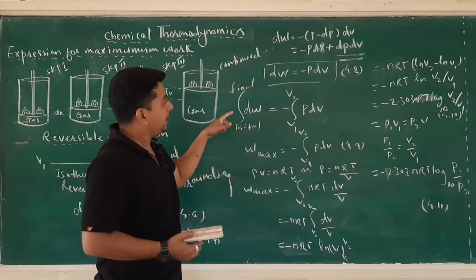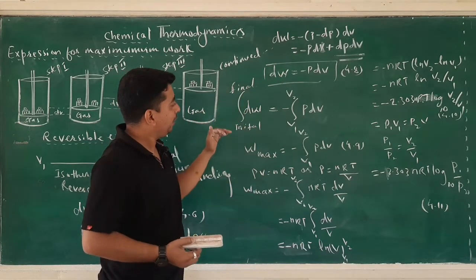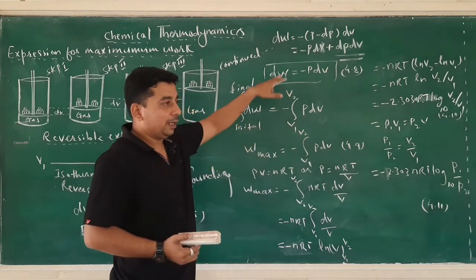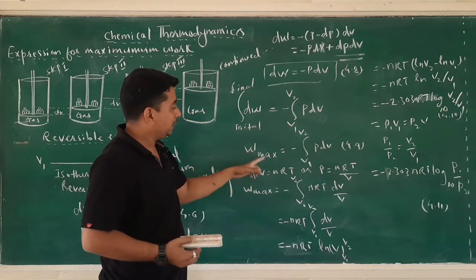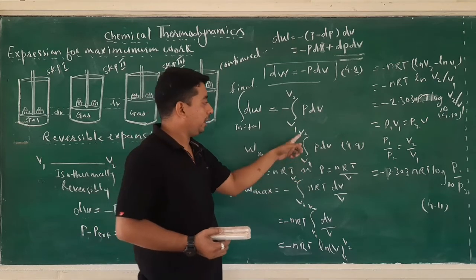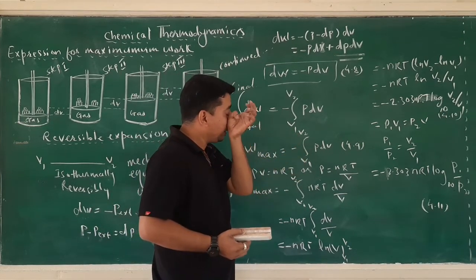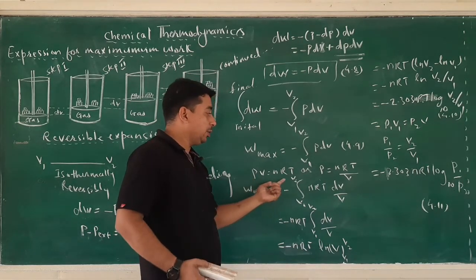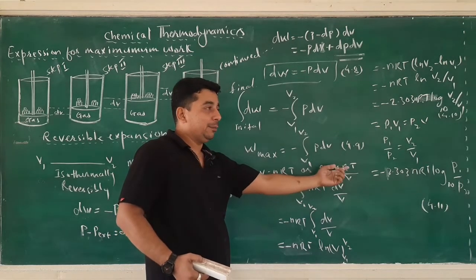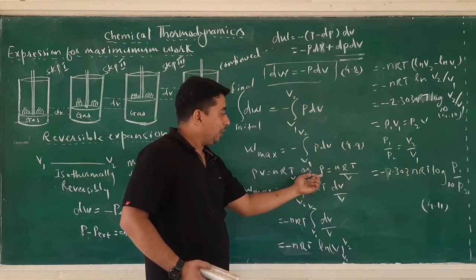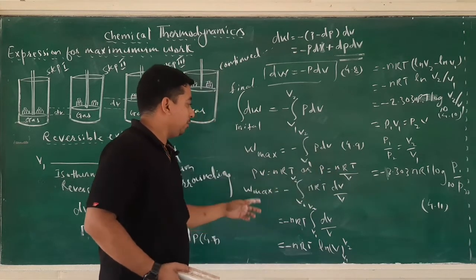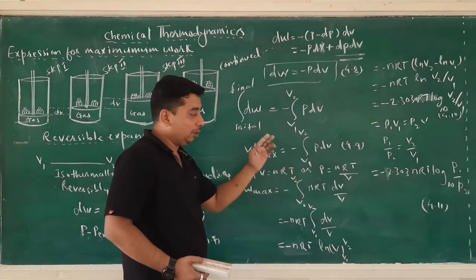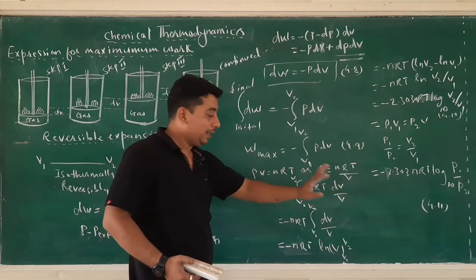Now, start integrating equation number 4.8 between the initial and final states. So, dW is equal to minus P dV, initial volume V1, final volume V2. Now, W max is equal to minus the integral from initial volume V1 to final volume V2 of P dV. Equation number 4.9, by using the ideal gas equation. Ideal gas equation is PV is equal to nRT and P is equal to nRT divided by V. So put the value of this P in the above equation 4.9. It will become W max is equal to minus the integral from V1 to V2 of nRT dV divided by V